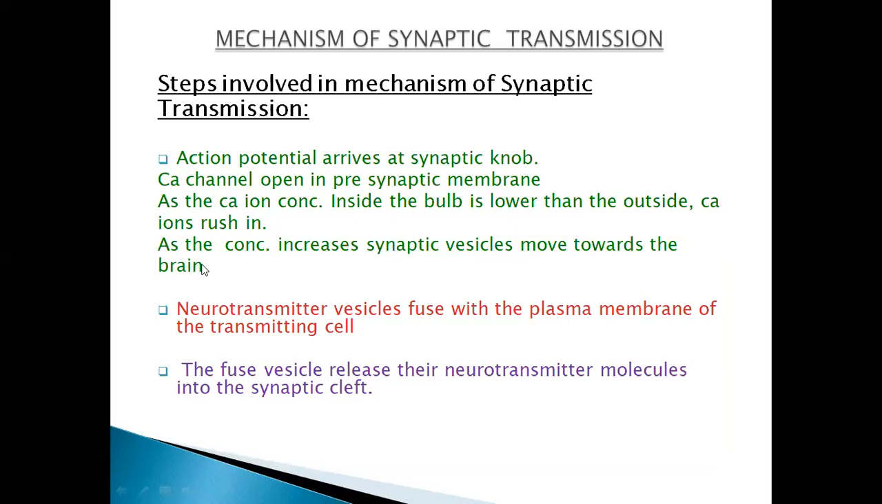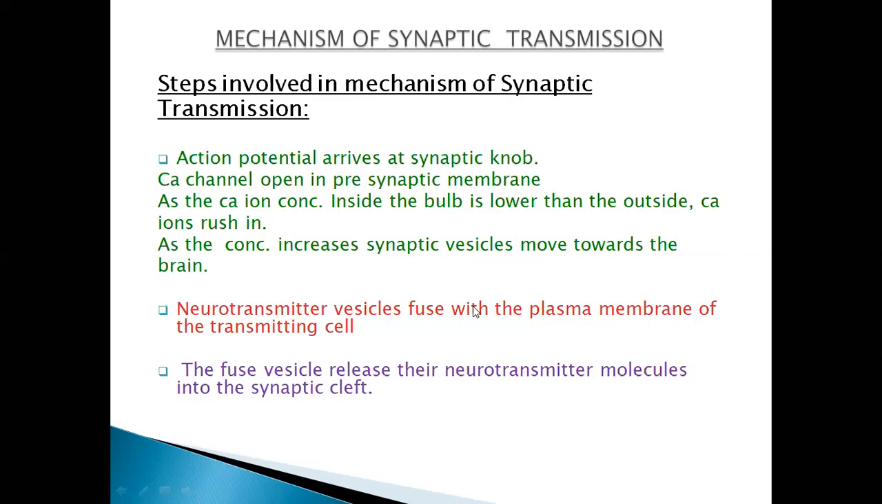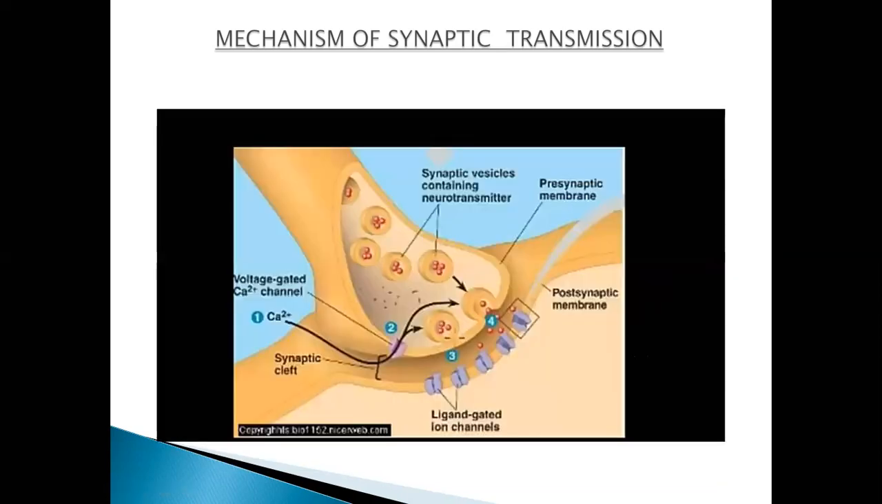the next cell. It can be a brain cell or any other cell. Neurotransmitter vesicles fuse with the plasma membrane of the transmitting cell. Did it happen so? You can see the plasma membrane fusion. Fine. What happened after that? The fused vesicles released their neurotransmitter molecules into the synaptic cleft. You can see here they have been released into the synaptic cleft.